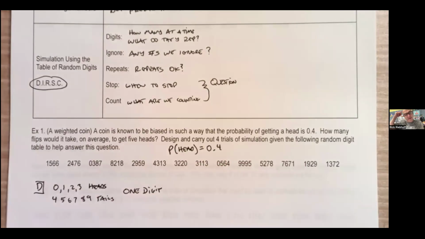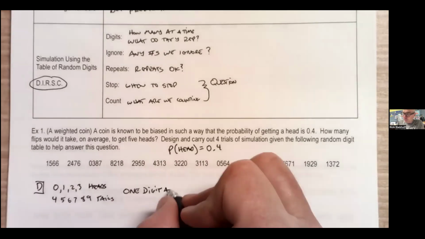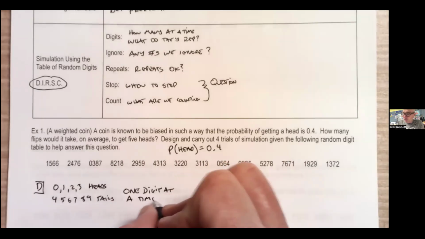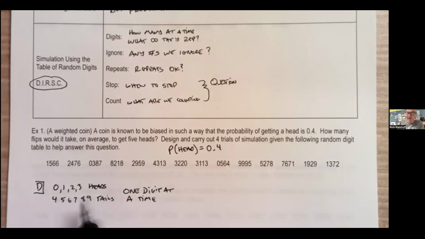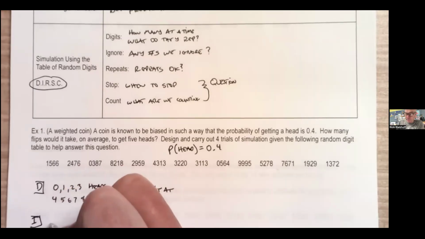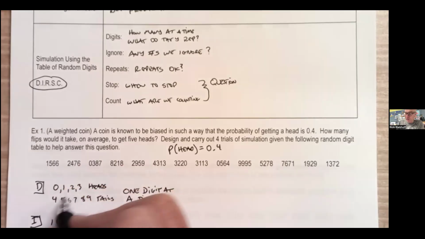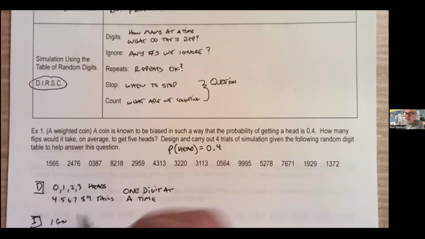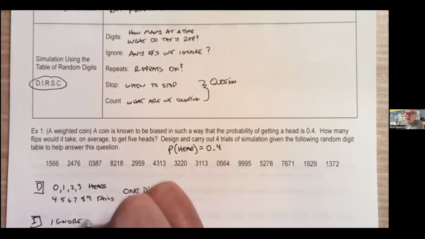So one digit at a time. There we go. So that's how I'm using the digits. I've labeled what they mean, and I'm doing one digit at a time. All right, we're going to ignore any? Nope. Ignore none, right? Because we're using 0 through 9. We're using all 10 digits. Ignore nothing.